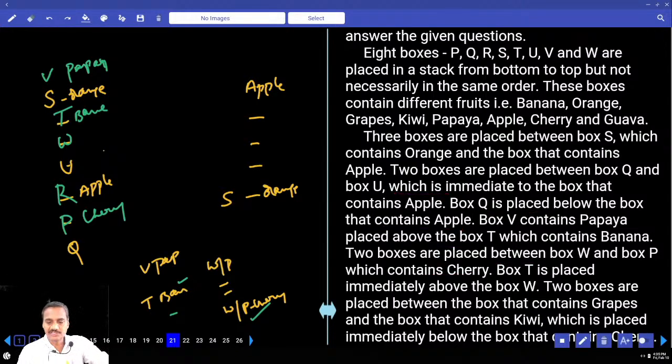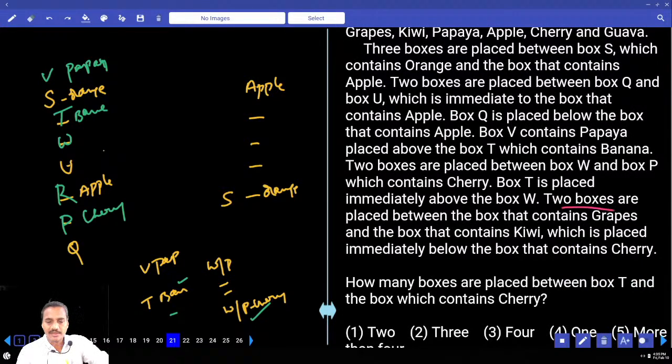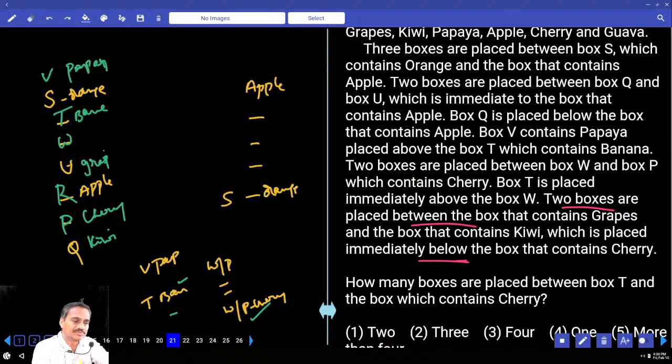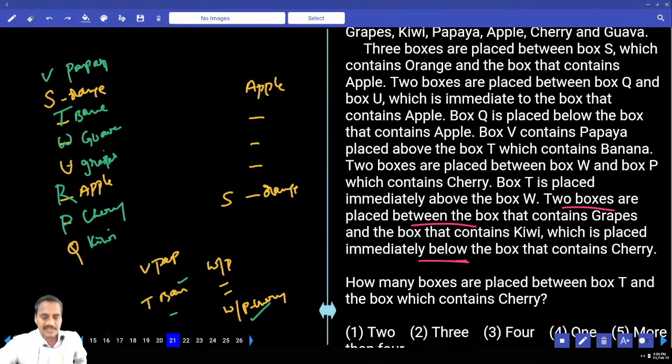T is placed immediately above W. And there are 2 boxes between grapes and kiwi. 2 in between grapes and kiwi. And kiwi is placed immediately above the box containing cherry. And P is immediately below cherry. Now kiwi is immediately above cherry, kiwi is here. Now 2 in between kiwi and grapes. Grapes is here. Now if grapes is here, then what is left over? Guava. Now W is guava. Right? Now this is the final arrangement we have.